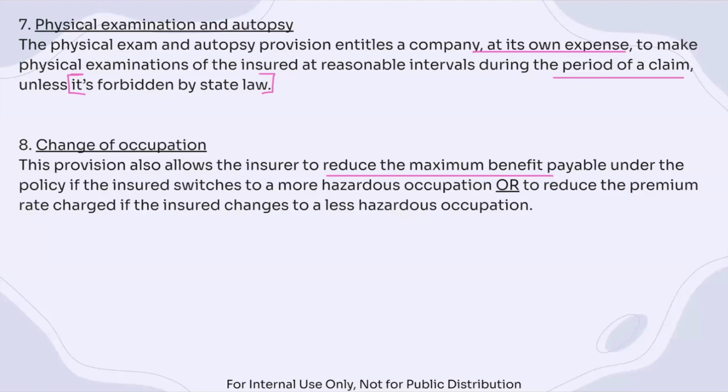So when we talk about health insurance, it's important that we look especially at occupational change, because that's directly related to whether or not you're more likely to suffer accidents, especially in an occupational setting.